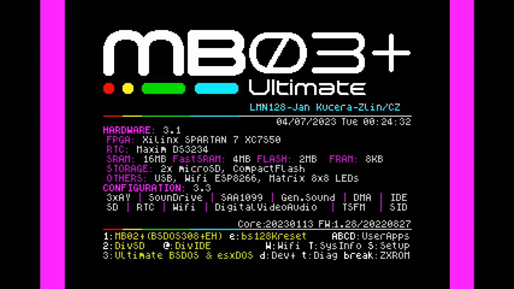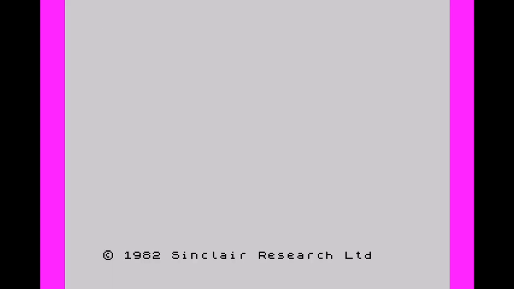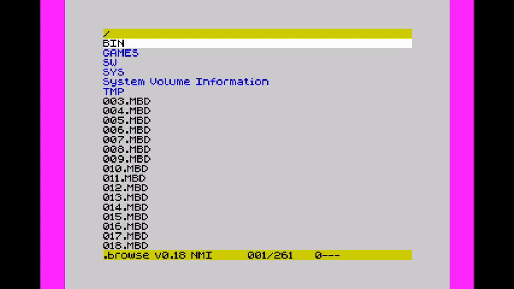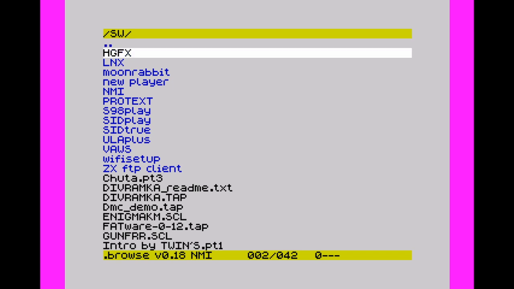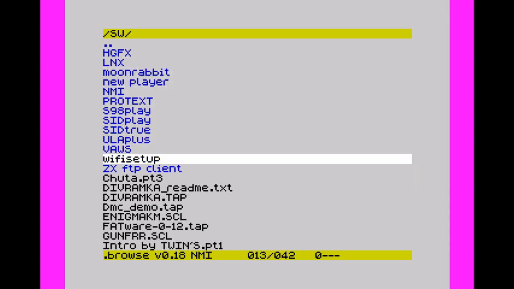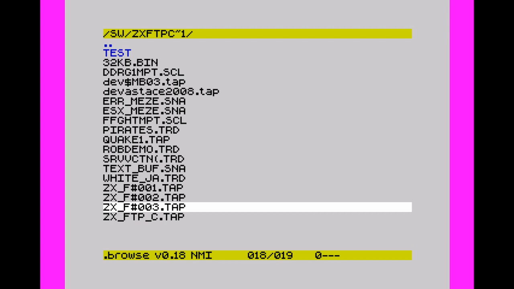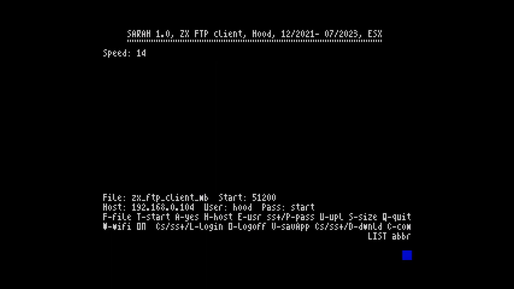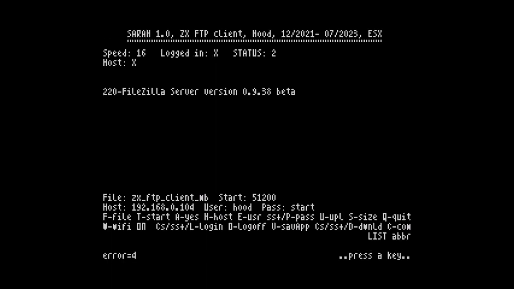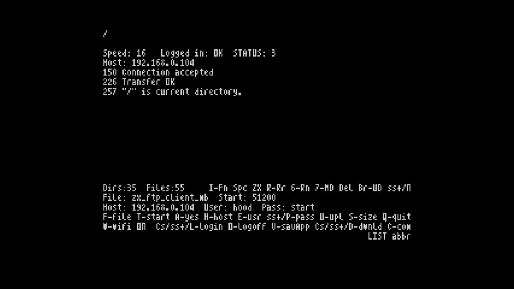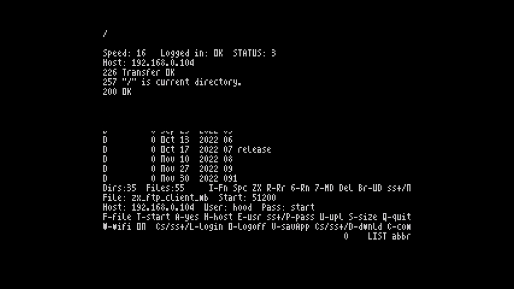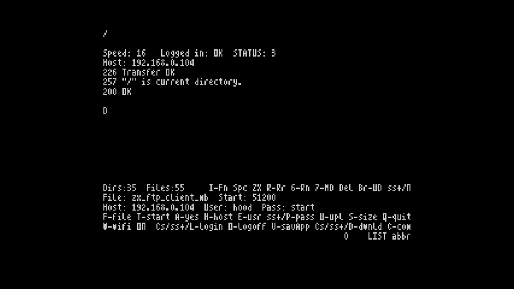So let's start. The Magenta board is showing we are running on 20 megahertz, so we switch into DivIDE now. Let's run the client. It's this version. Oh, come on. Okay, we're in. So we are in the client.